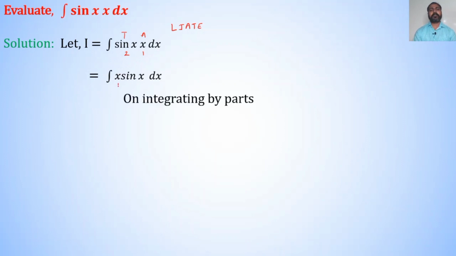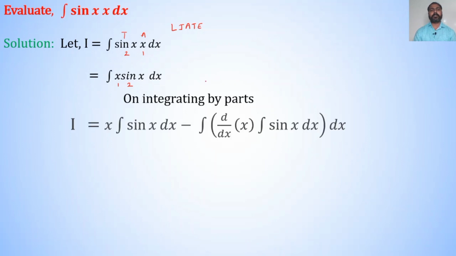On integrating by parts, it says that first as it is into integration of second with respect to x minus inside the integration derivative of first into integration of second with respect to x, and first integration is done with respect to x. Therefore, I is equal to x as it is integration of sin x dx minus inside the integration d dx of x into integration of sin x dx, bracket complete, and here is dx for this integration.